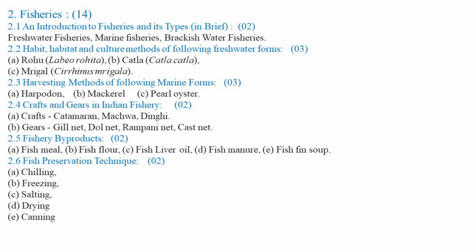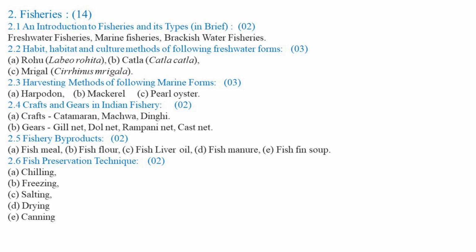One can use, or the fisherman can use, the different types of crafts such as catamaran, machwa, or dinghy. These may be simple crude crafts or maybe advanced or mechanized boats or crafts having been used for catching or harvesting of the fish efficiently.